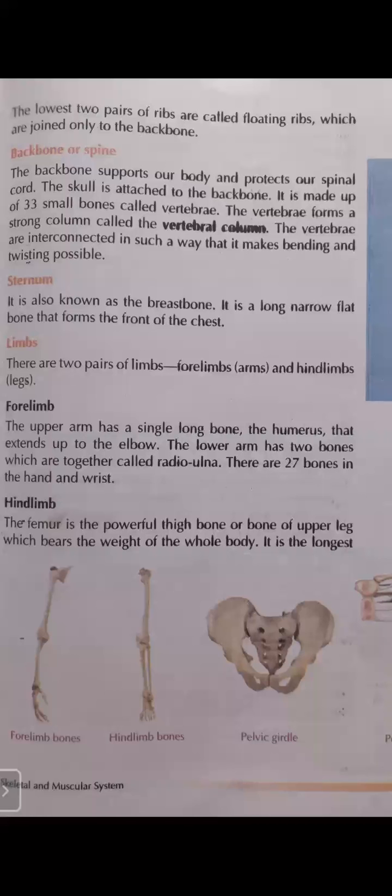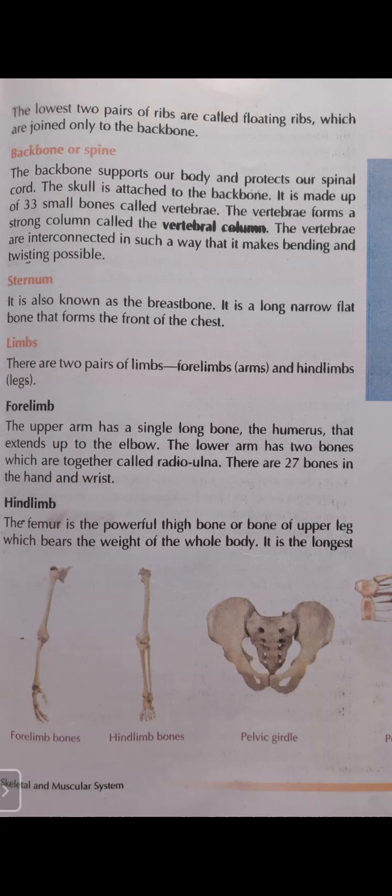In human beings, we also have four limbs. Four limbs means there are two pairs of limbs. Two forelimbs, so forelimbs are arms. Our arms are forelimbs. Our legs are hind limbs. So the total number is four. Two arms, which are known as forelimbs, and two legs, which are known as hind limbs.